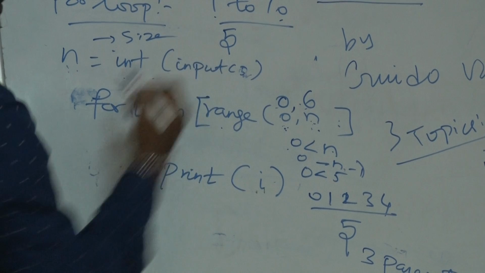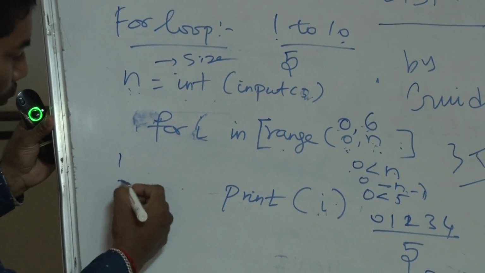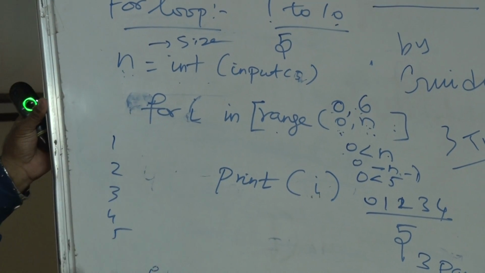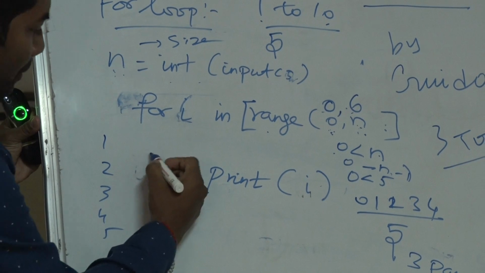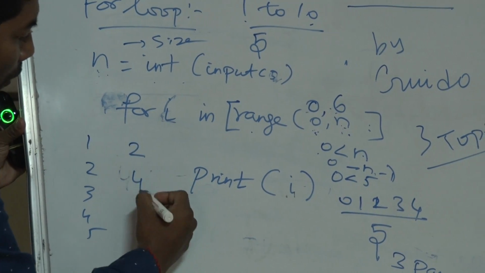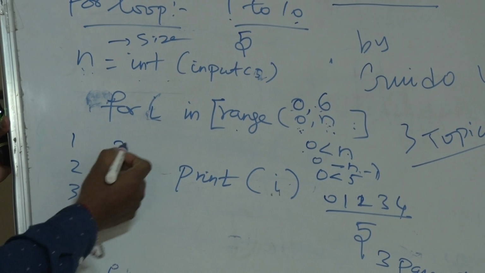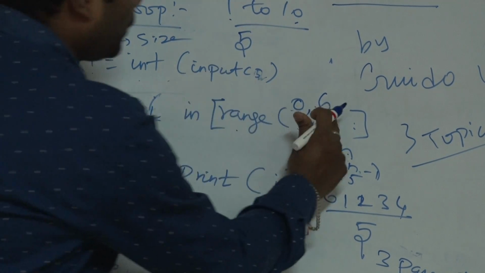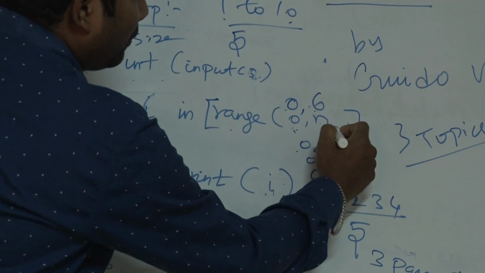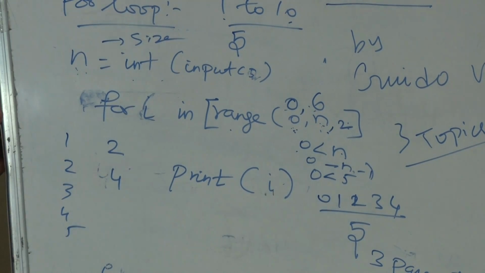For example, I just print i and it prints 1, 2, 3, 4, 5. If I want to print even numbers 2, 4, then if it is 5, up to 4 I have to print. So what will you do? You have to give a comma 2. The value difference is 2.